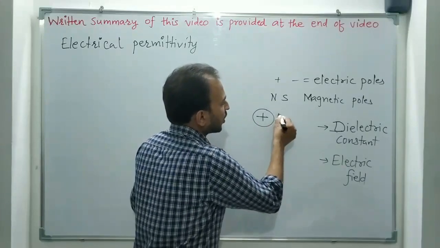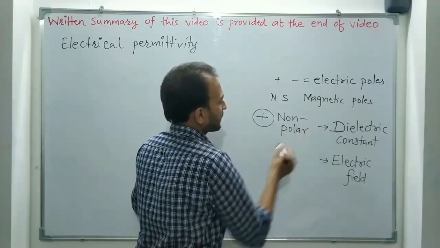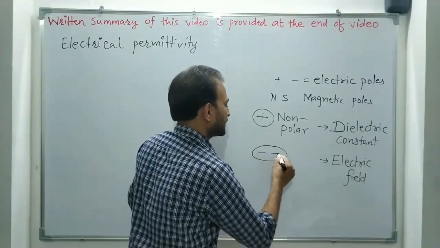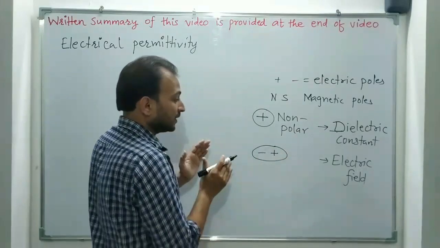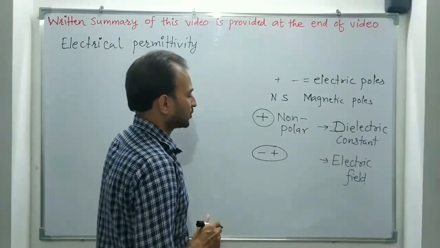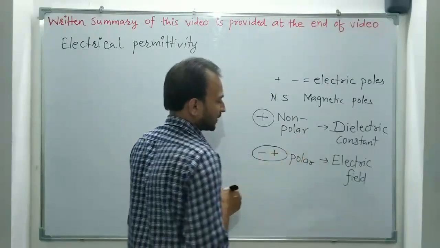Such molecules are called non-polar molecules. Whereas in some molecules, these are separated, so we feel a separate existence of negative and positive poles. Such molecules are called polar molecules.